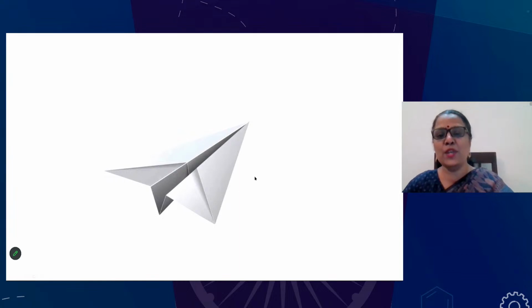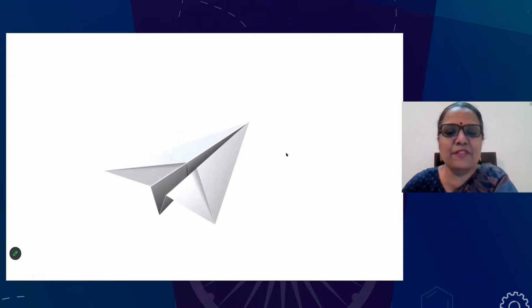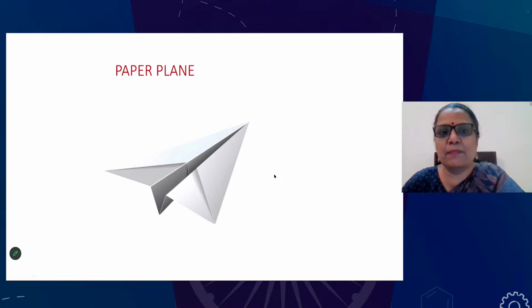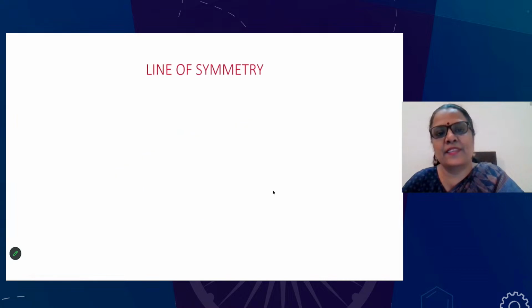Okay. Now, how many of you are familiar with this particular figure? I'm 100% sure you would have used it in your classrooms, at home. Okay, what is this? There is a symmetry here. You will be folding this and then you make this. What is this here? It's a paper plane. Yes, we are actually using symmetry in a paper plane.